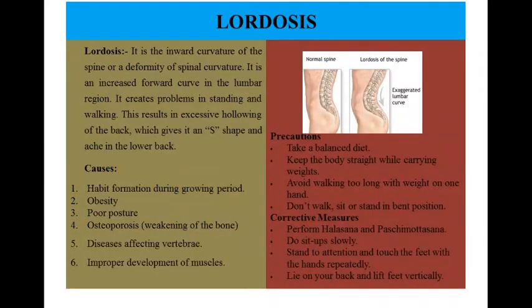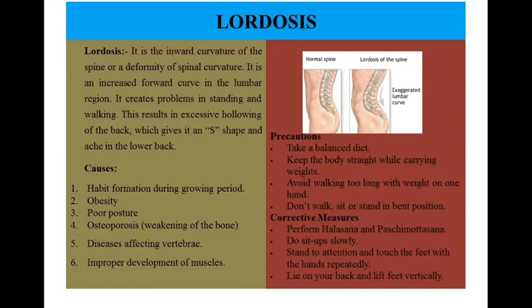Lordosis. It is the inward curvature of the spine or a deformity of spinal curvature. It is an increased forward curve in the lumbar region. It creates problems in standing and walking. This results in excessive hollowing of the back, which gives it an S shape and a hollow in the lower back. On the right hand side picture, you can see normal spine and spine with lordosis.